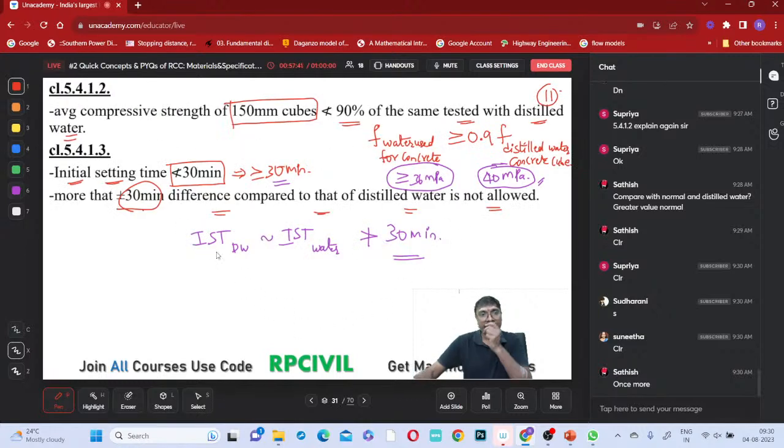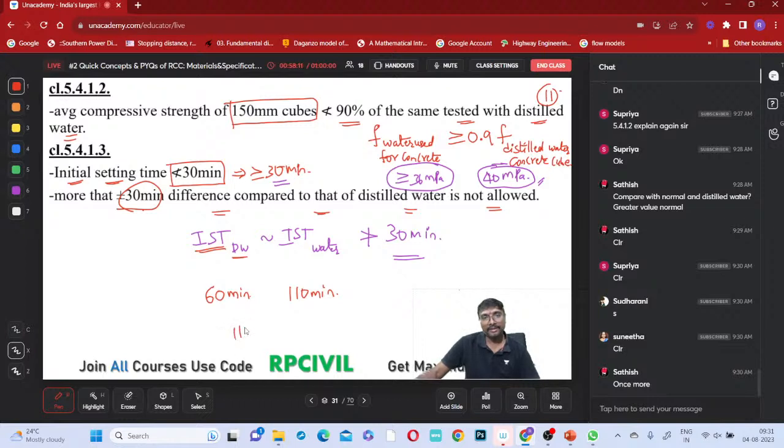See, the initial setting time of the cement you are testing with distilled water, suppose it comes to be 60 minutes. And the initial setting time with this water comes to be 110 minutes. So is this water acceptable or not acceptable? It should be more than 30 minutes generally. Okay, whether we have to accept it or not.